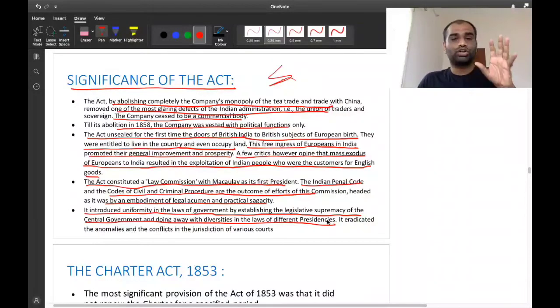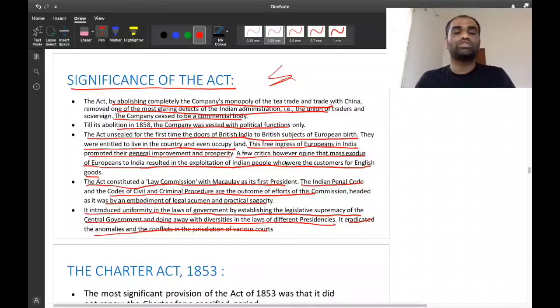Almost all laws passed by the Governor General's Legislative Council were applicable throughout India uniformly. Clear? So it eradicated the anomalies and conflicts in the jurisdiction of various courts. For example, before the Charter Act, a particular court in Madras would treat a case differently, and a court in Bombay would treat a particular case differently.